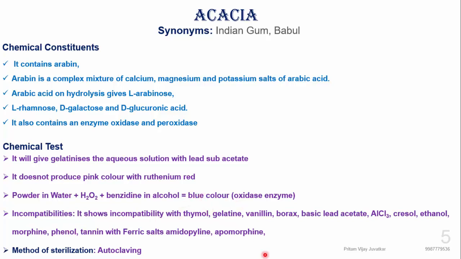Then incompatibility: it is incompatible with some medicaments such as borax, phenylene, gelatin, lead acetate, cresol, ethanol, morphine, phenol, tannin, and ferric salts, amidopyrine, and apomorphine. The method of sterilization used is autoclaving.